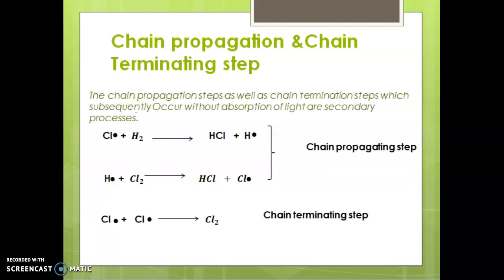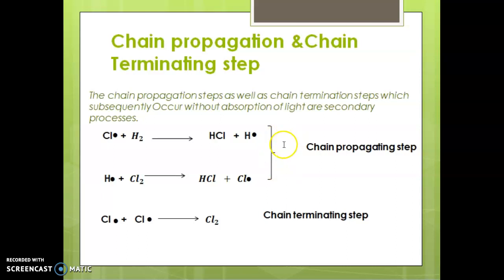Then the chain propagation and chain terminating steps. The second step is the chain propagating step, and the final step is the chain terminating step. The chain propagation step as well as the chain termination step, which subsequently occur without absorption of light, are called secondary processes. Here chlorine radical plus H2 gives HCl plus H radical, and again this H radical reacts with the chlorine molecule to form HCl, and a chlorine radical is generated.